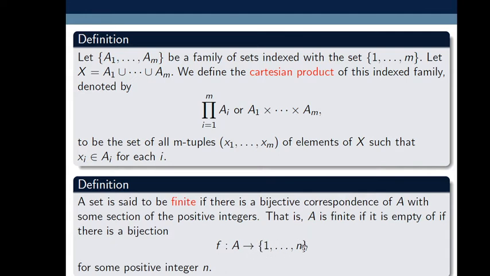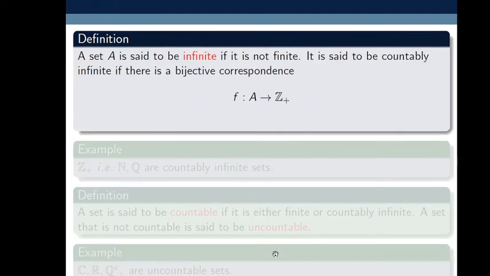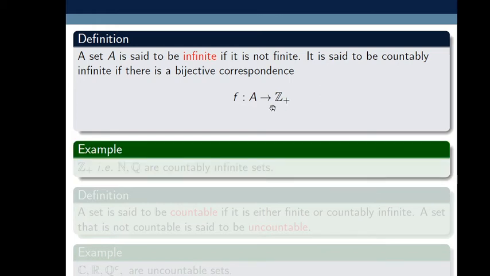So here the codomain is finite, and here the codomain is the set of positive integers, which is infinite. So this is an important concept, the countably infinite set, and these are the examples.